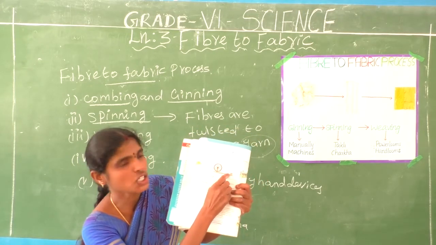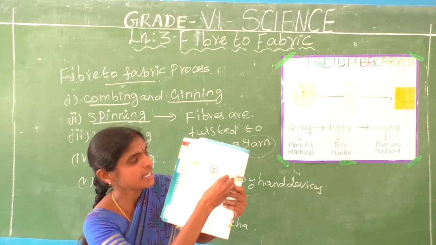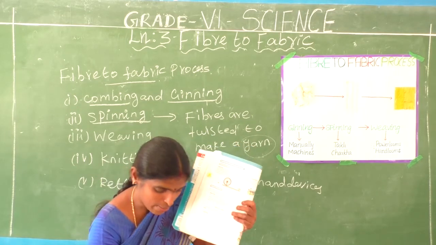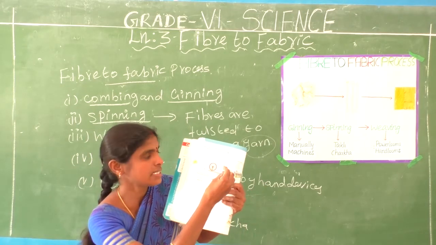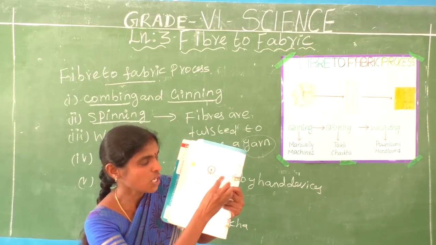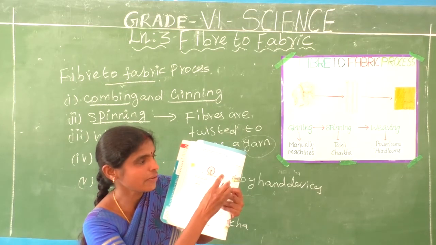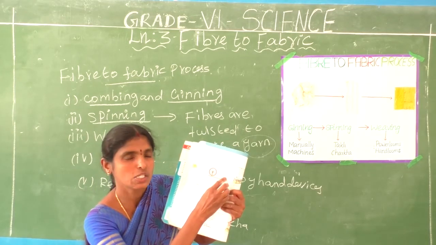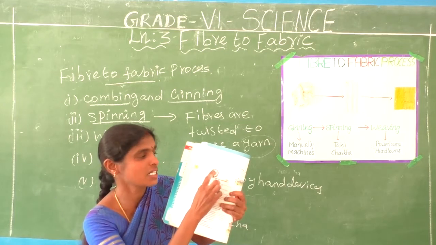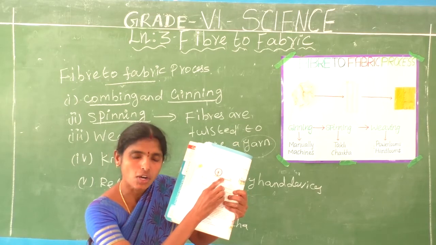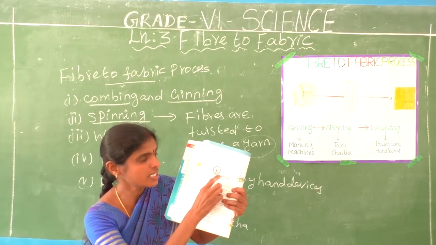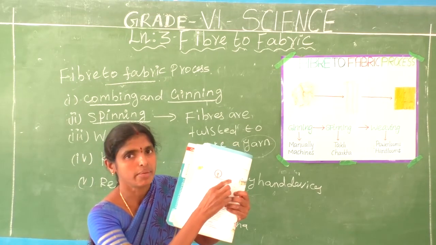This is the Charka. The cotton ball goes inside the Charka. The fiber is inserted into the Charka. The Charka converts fiber into yarn. This process is called spinning. That machine is called the Charka. In Gandhiji's period, Gandhiji used the Charka method.